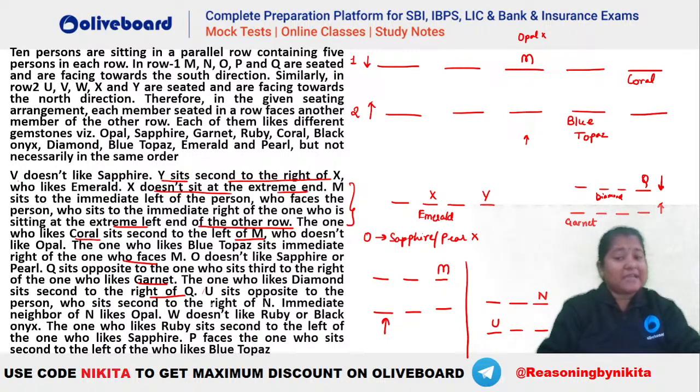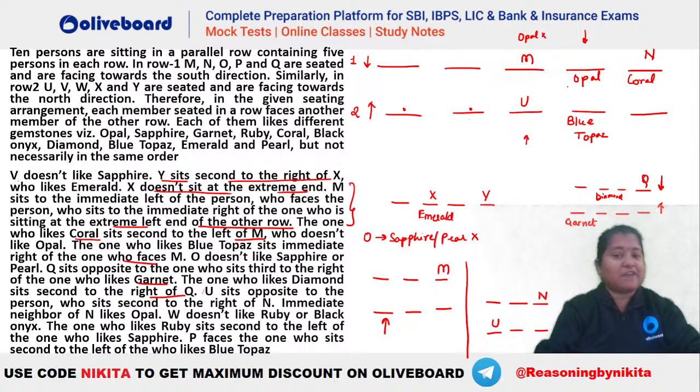Immediate neighbor of N likes opal. Okay, so N ka neighbor jo hai, his neighbor should like opal. So let's see, where should we place your U? So can we have your U here? No, not possible, because N cannot be placed. Let's say if we place your U here, that means N will be this person. But N के immediate neighbor को opal पसंद है. So you can see M cannot like opal. And opal cannot be here also because coral is already here. That means you cannot have your U at this second from the left end also. So the only possibility will be U here, and N will be this person, and his neighbor likes opal will be like this.